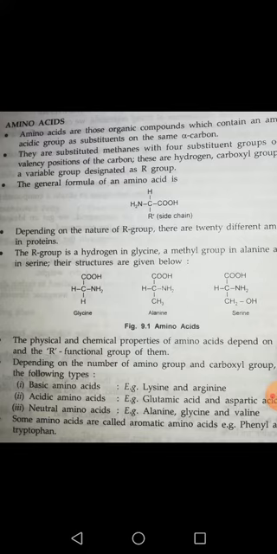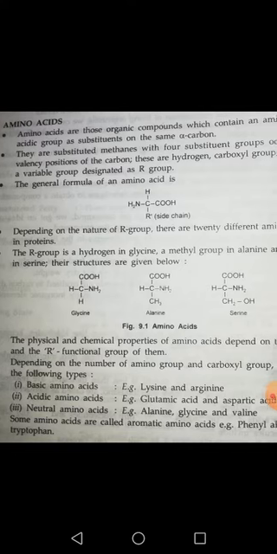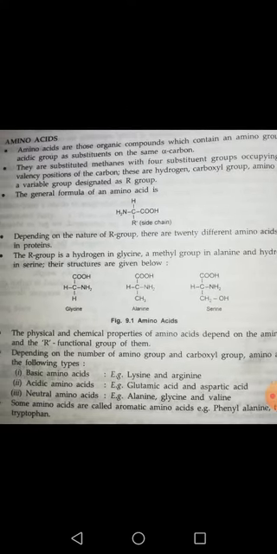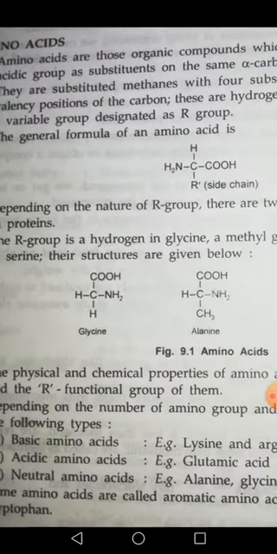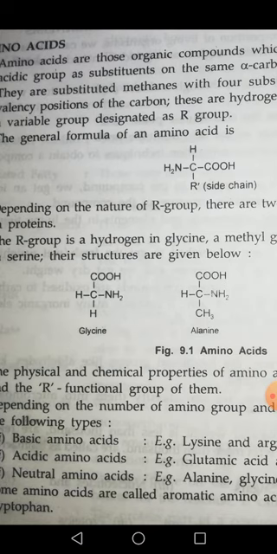One more thing, I am telling you a few examples. I will put three different examples which will explain how the presence of the R group forms different types of amino acids. Now in the first picture you can see one alpha carbon atom.